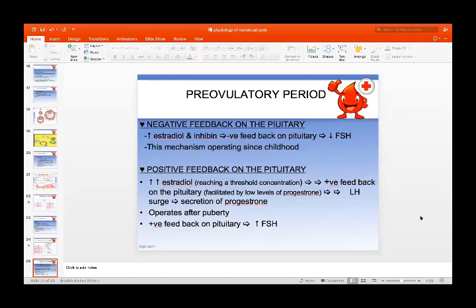So it will cause the LH surge, and the LH surge will cause ovulation, and later there will be secretion of progesterone. So this mechanism also operates after puberty. This positive feedback on the pituitary causes increased FSH.